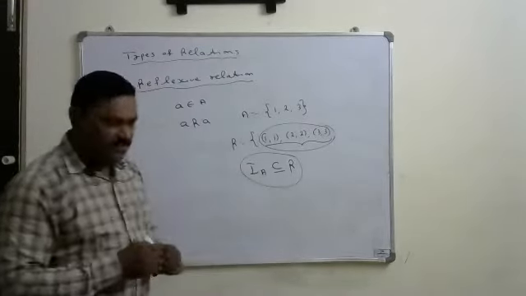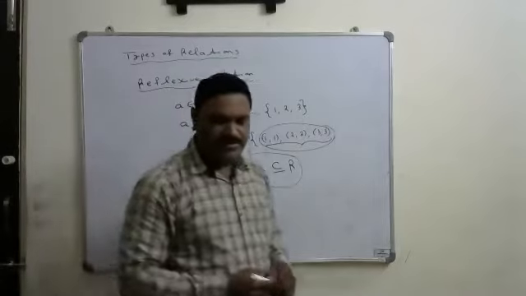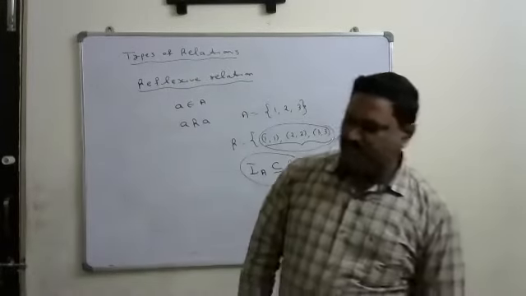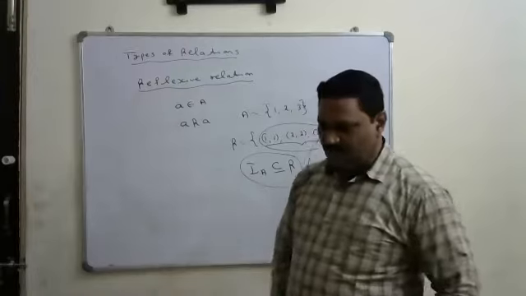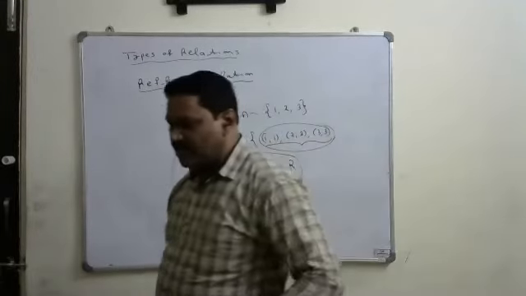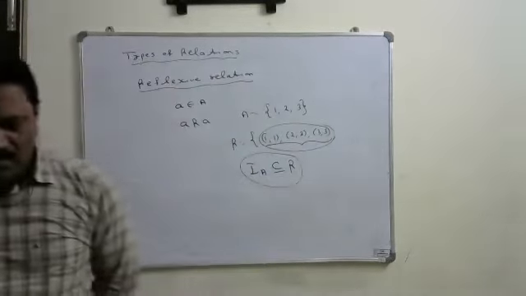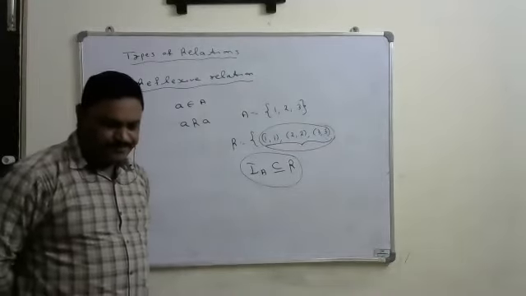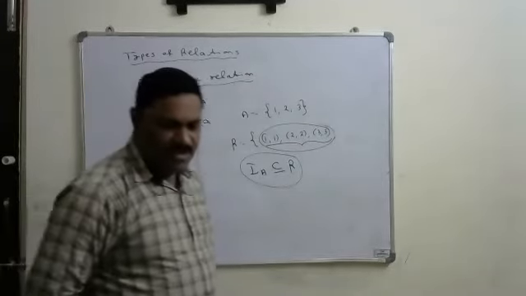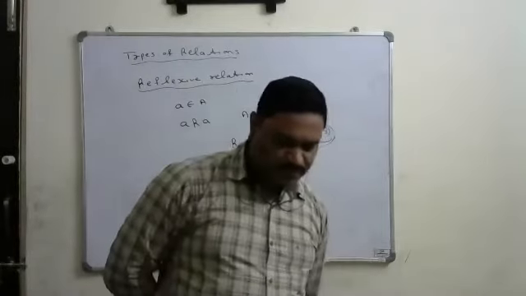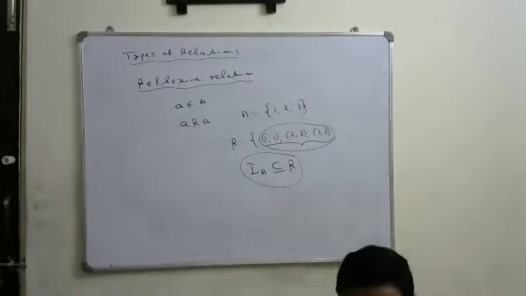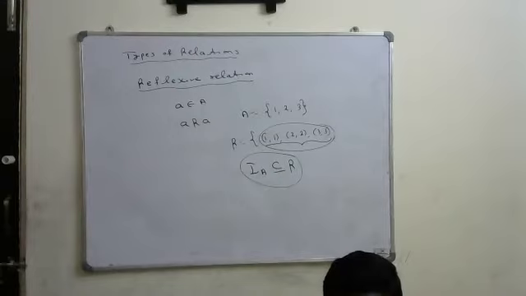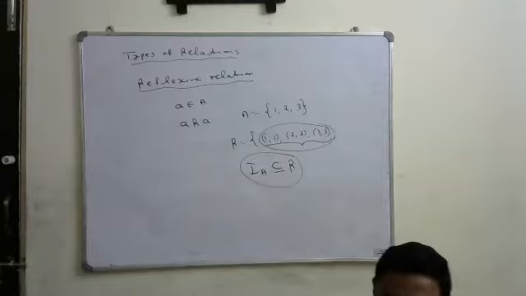Okay, in the notes, add this under reflexive relation. Every element of the given set should be related to itself.